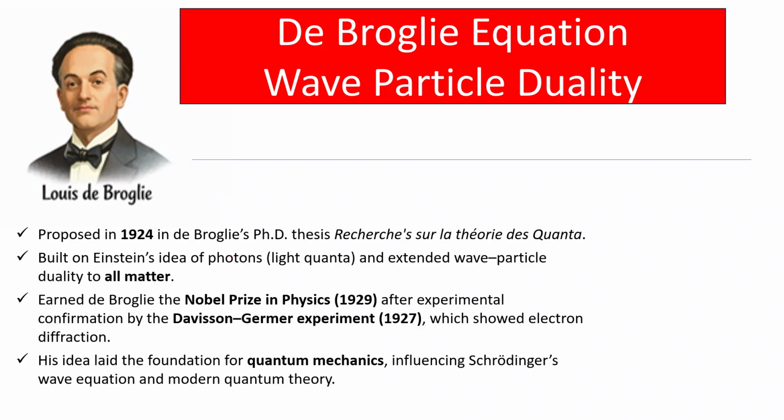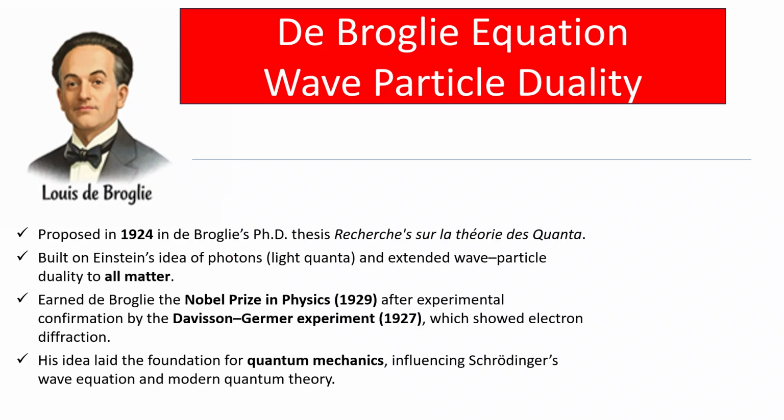In 1927, the Davisson-Germer experiment demonstrated electron diffraction, providing direct evidence that matter can behave like waves. For this groundbreaking contribution, de Broglie was awarded the Nobel Prize in Physics in 1929. His insight laid the foundation of modern quantum mechanics. The Schrödinger wave equation, and indeed much of quantum theory, rests upon de Broglie's vision of matter waves.